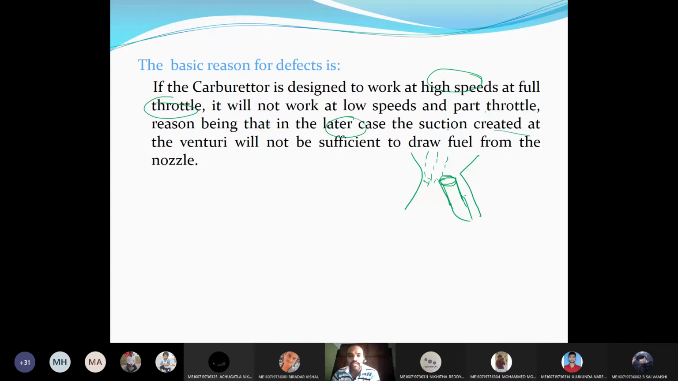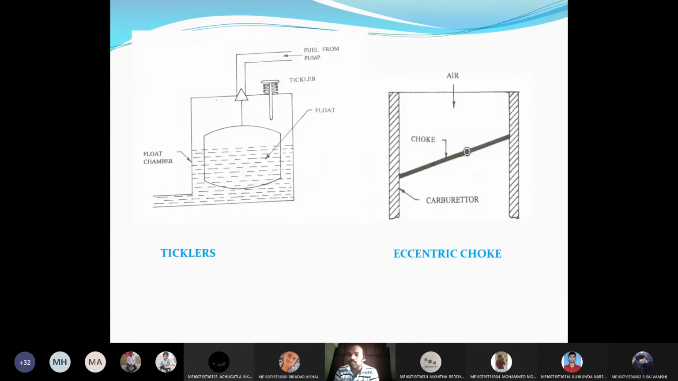The suction created at the venturi will not be sufficient to draw the fuel for low speed operations when the carburetor is adjusted for high speed. That is a basic defect. If you adjust the carburetor for high speed, then you cannot use that simple carburetor for low speed operations. So to overcome this, we will go for the advanced carburetor.